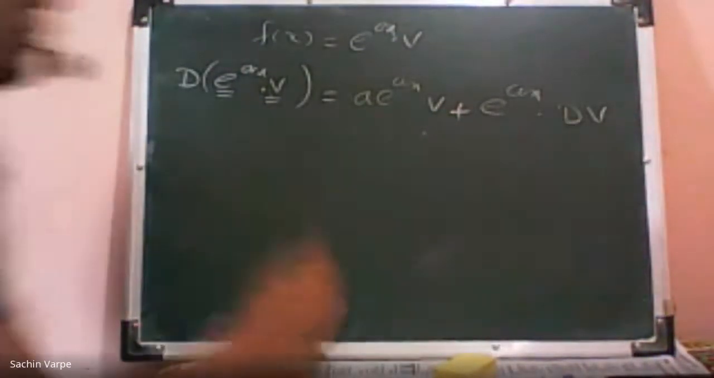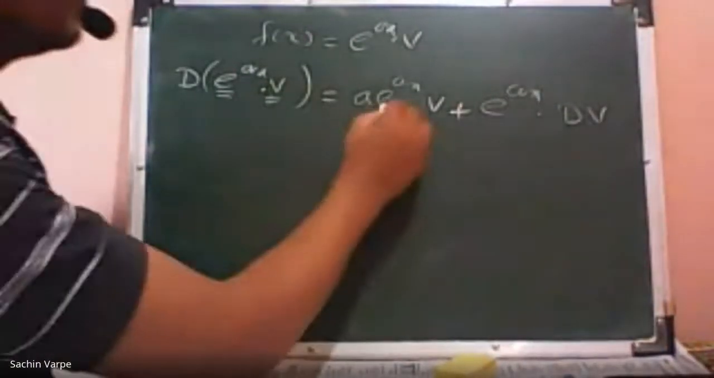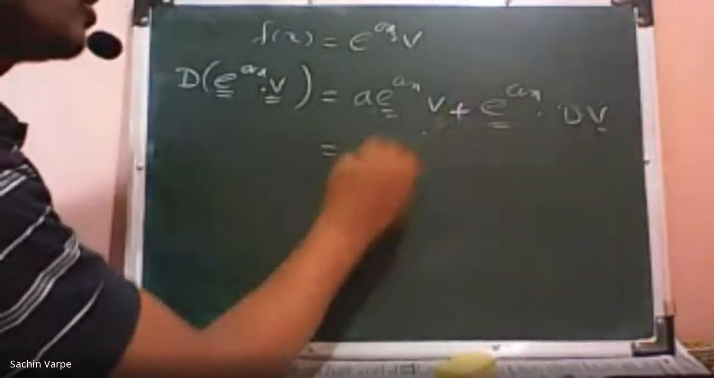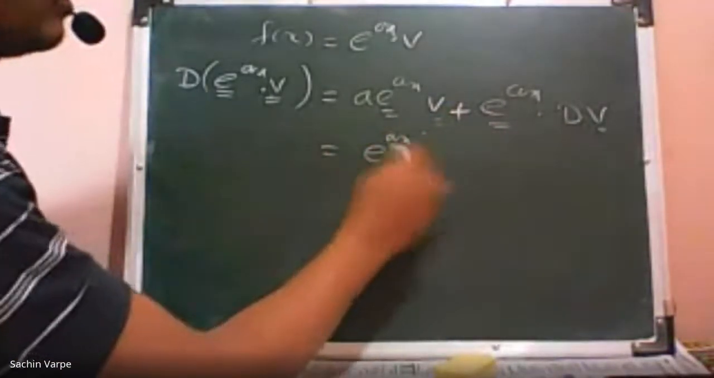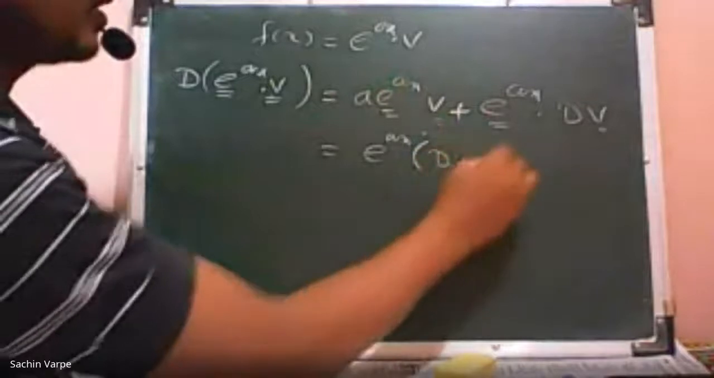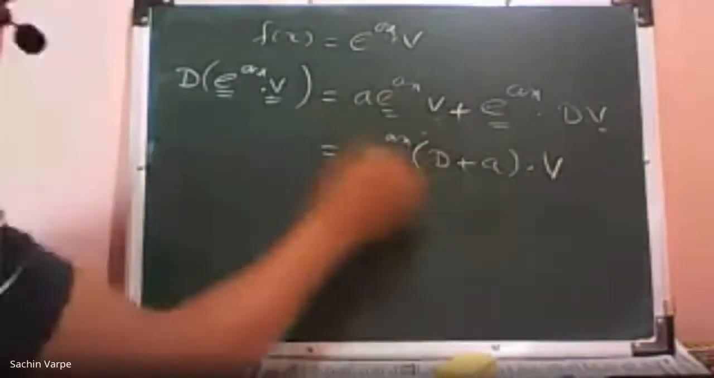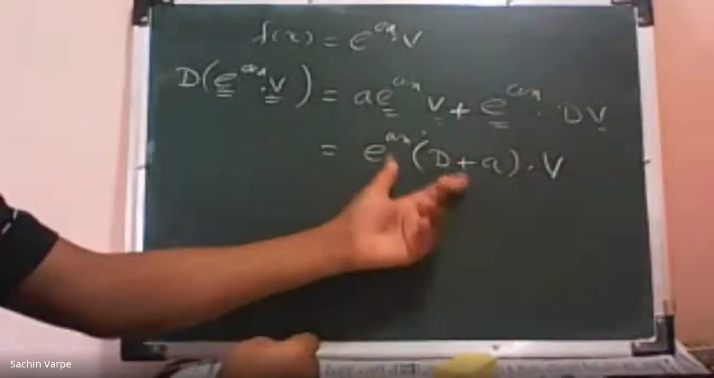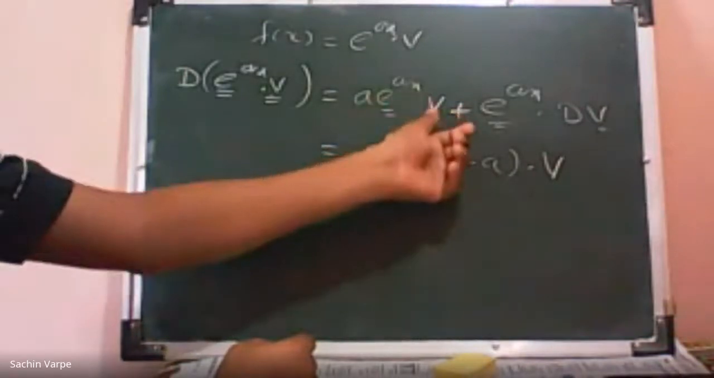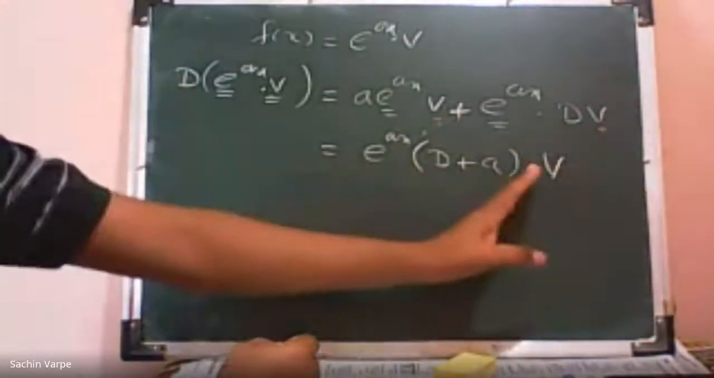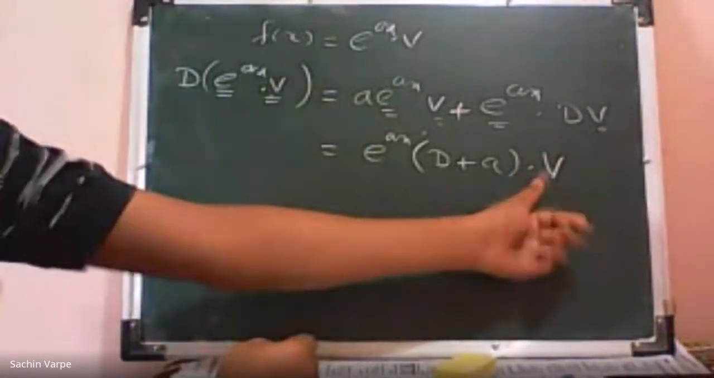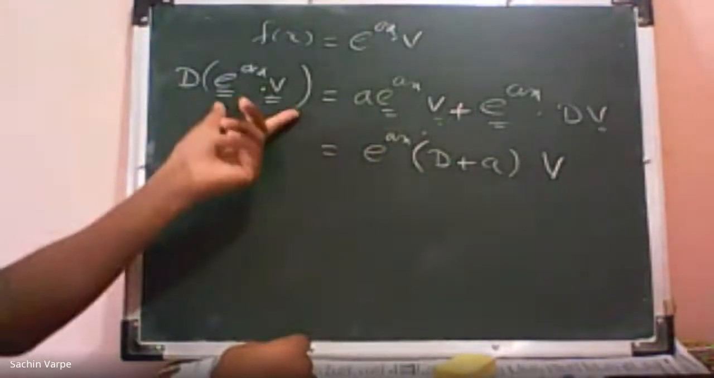Now I can see that e raised to ax is still common, so I can take it common. So e raised to ax into d plus a into v, because I have taken e raised to ax common. If I take e raised to ax common, then what will I get? av plus dv. Again, I'm taking v common, but writing it to this side. So that will be d plus a into v. Is it okay? So d of this is nothing but this.